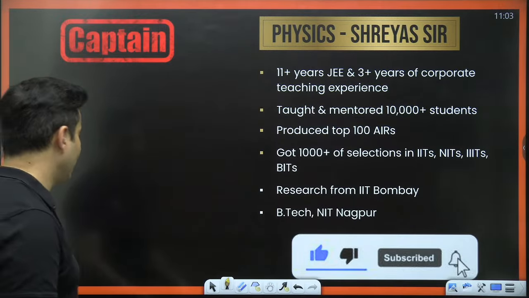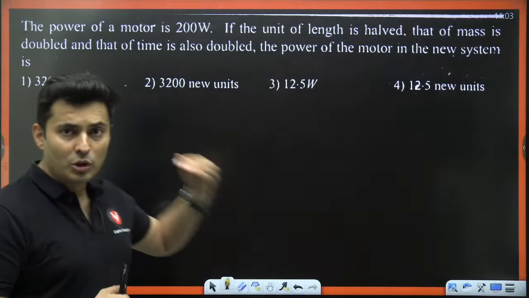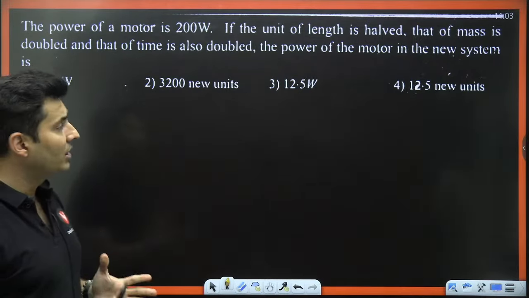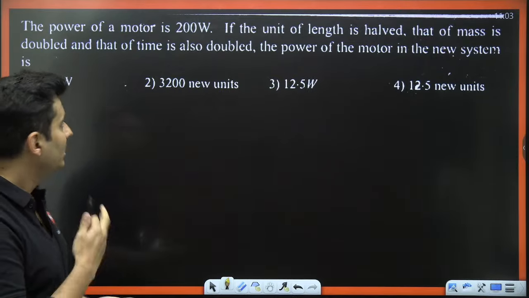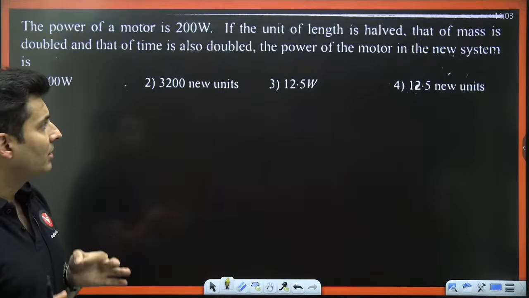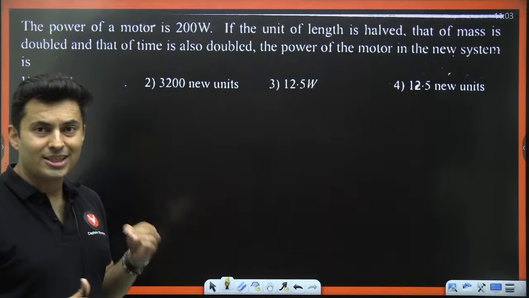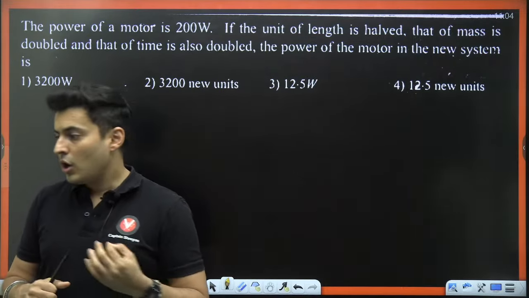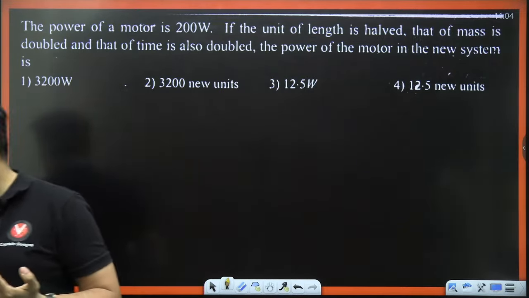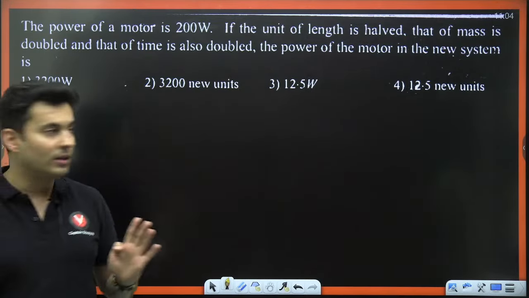Here is the first question. The power of a motor is 200 watts. If the unit of length is made half, the mass is doubled and the time is also doubled, what is the power of the motor in the new system? In such questions, first identify the dimensions, or basically find the dimensional formula of the given quantity, and then only try to solve the problem.